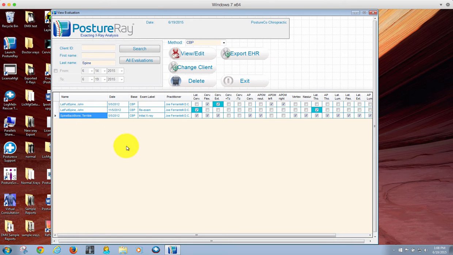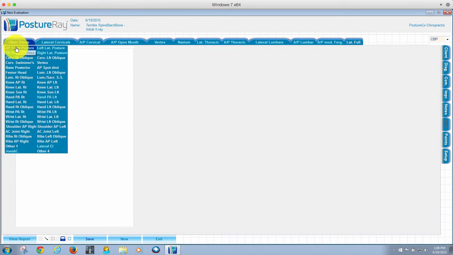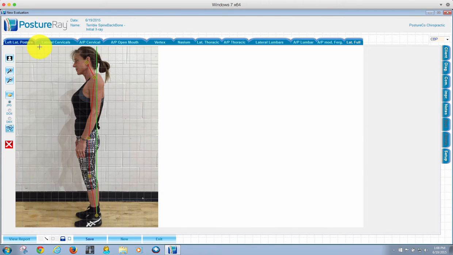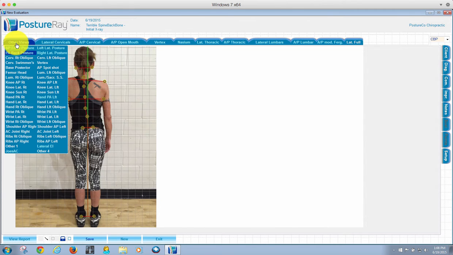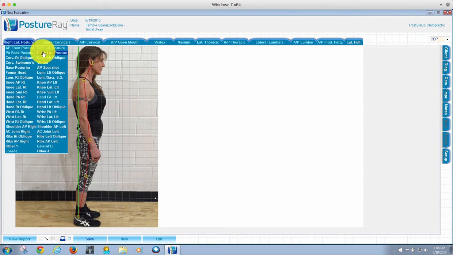So for this person, Mr. Terrible Spine Backbone, what you'll see is, notice that we have an AP, P to A, right lateral and left lateral. So you can see that we can add in all of these x-ray views, the posture views. The cool thing about this is this.